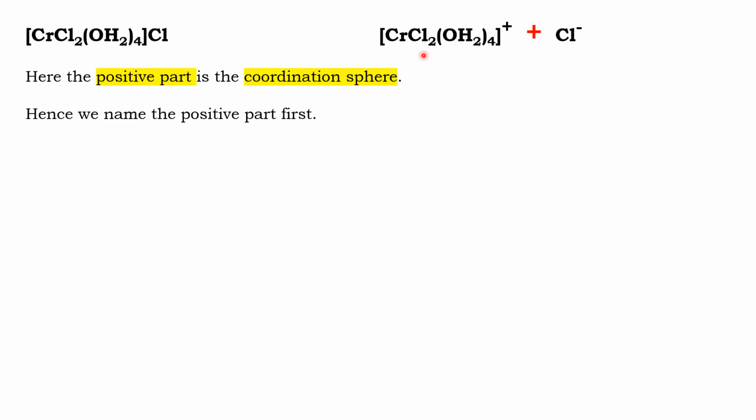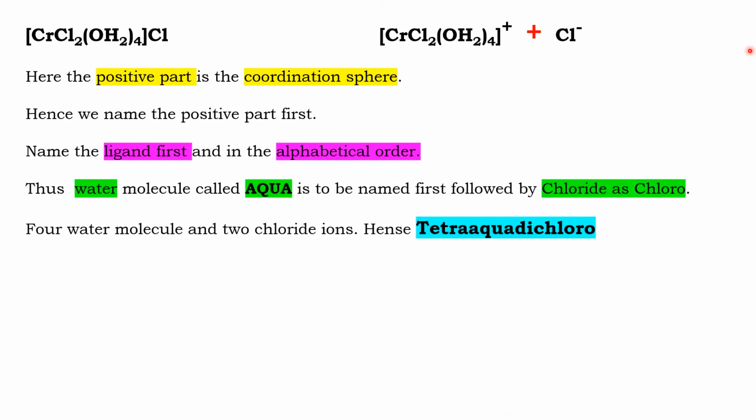When there is more than one ligand, we have to name the ligands in alphabetical order. For water the IUPAC name is aqua, and for chloride it is chloro. So alphabetically, aqua, A, comes first. How many water molecules are there? 4 water molecules are there.